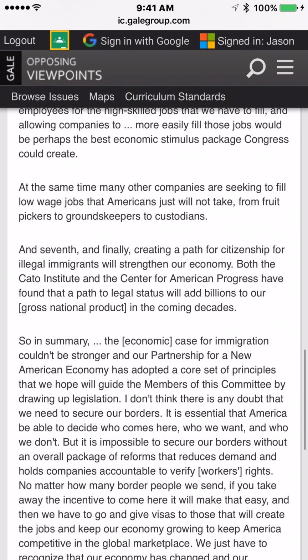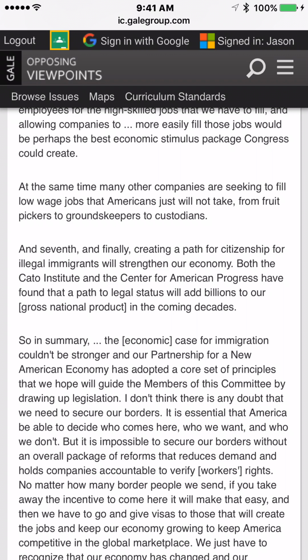Here's one. Seventh, right there. And seventh, and finally, creating a path for citizenship for illegal immigrants will strengthen our economy, etc. So I'm going to go ahead and I want to save that. I could save the whole article. So I'll tell you what, I'm going to show you how to do that right now. Let's say you're running out of time and you want to check this out later.